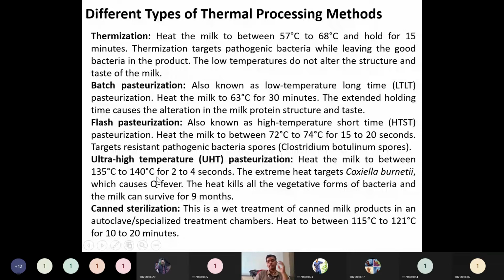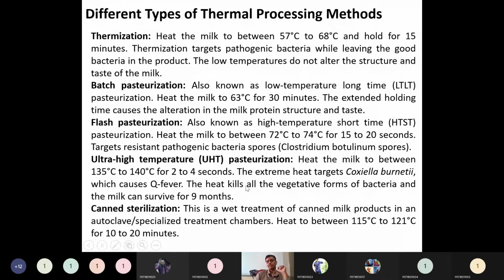In earlier days in Europe, this Q fever was very prevalent. Q means query fever, so those types of fevers were there in the earlier days. This is the bacteria which is responsible for triggering Q fever, so in order to kill this type of bacteria, these ultra high temperatures are applied for a period of time.